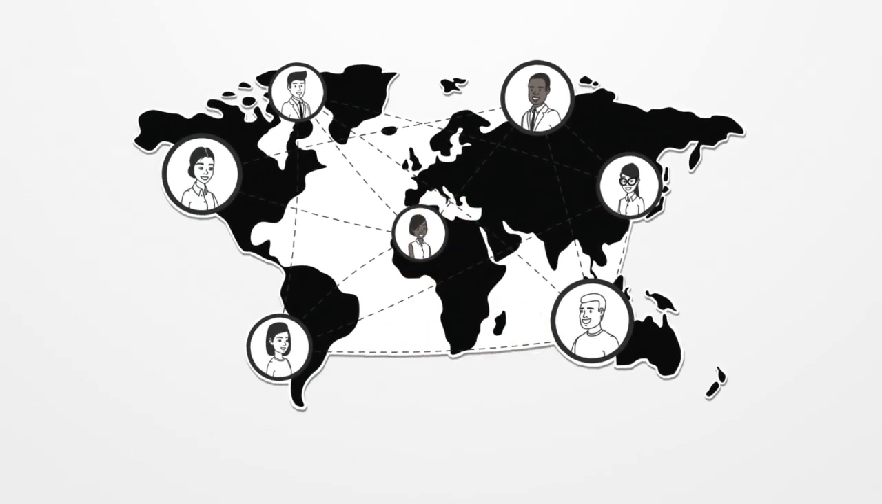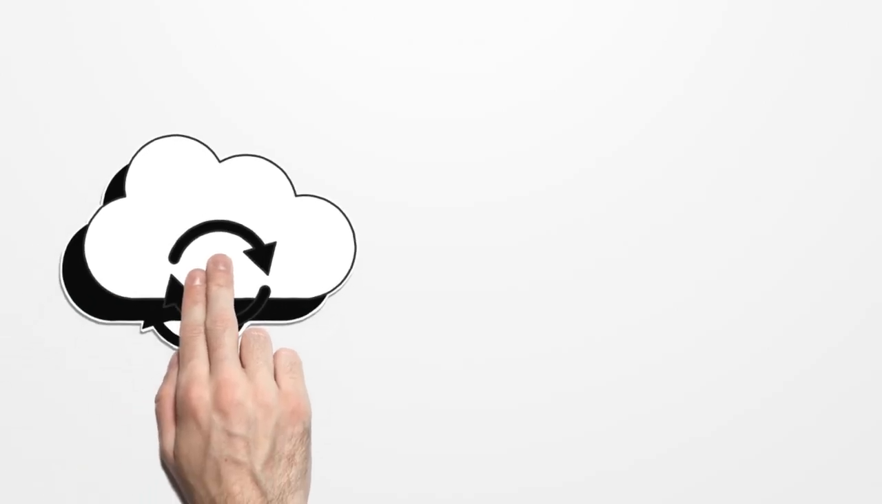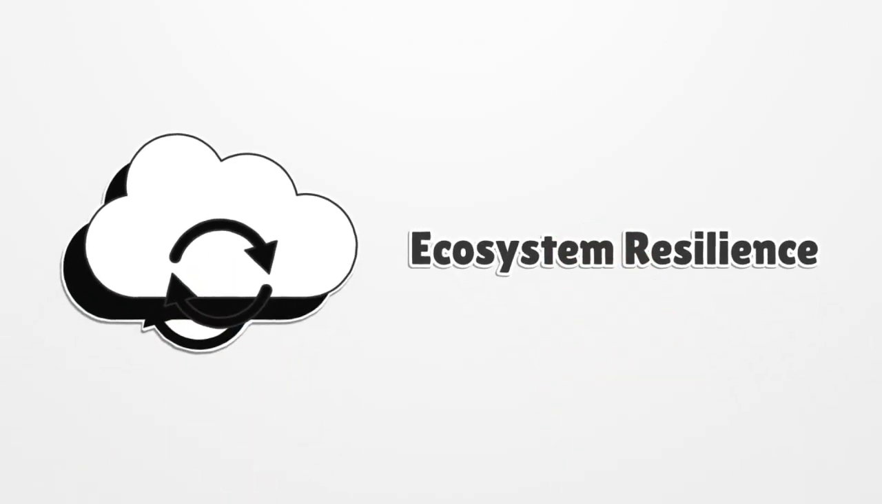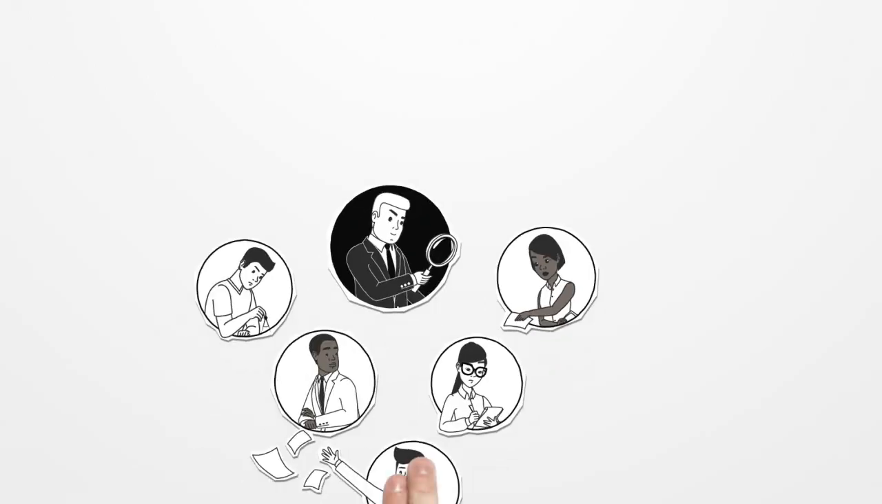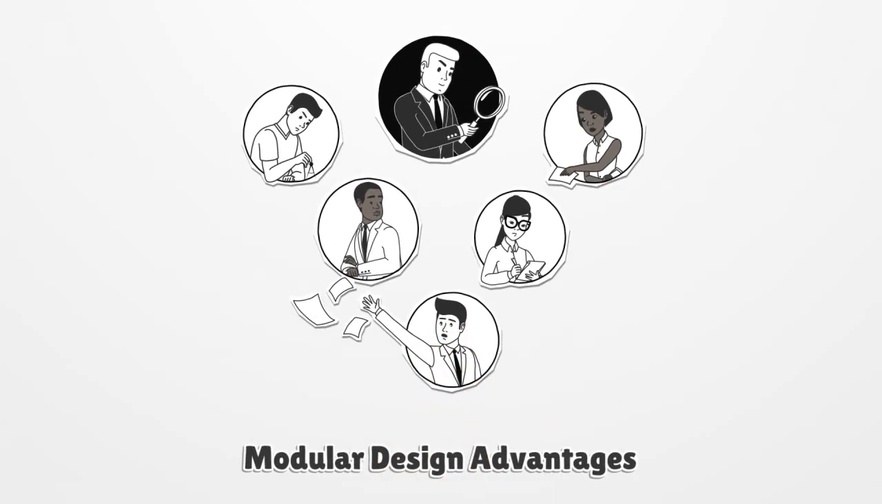Elastic networks also strengthen resilience. If one subnet becomes congested or fails, the rest of the ecosystem remains unaffected. Networks can scale by adding validators or by branching into smaller subnets. This modular design isolates problems and maintains performance even under stress.